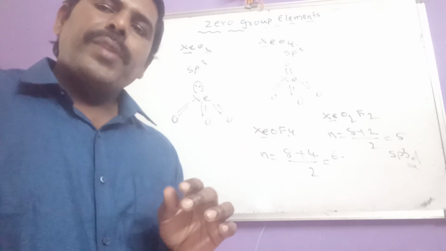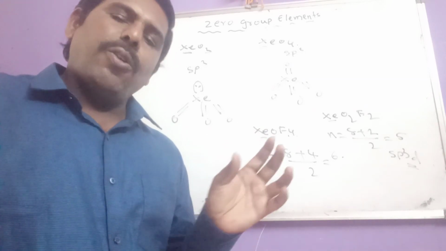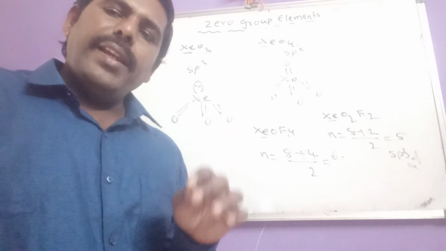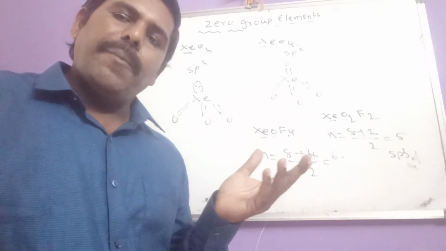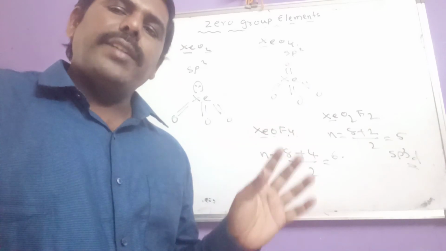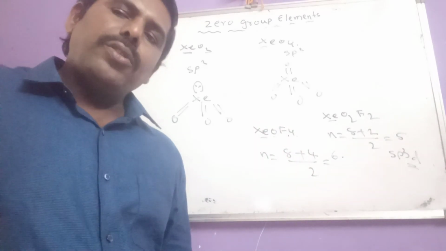Also helium is used as a cryogenic liquid to provide low temperatures. And helium is used to fill meteorological balloons and aeroplane tires. So these are the different uses of helium.